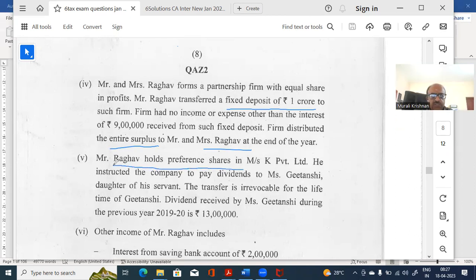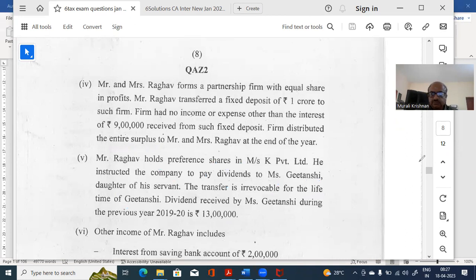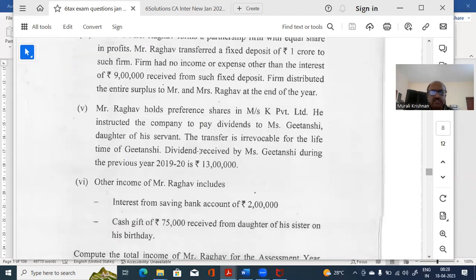Mr. Raghav holds preference shares in K Limited. He instructed to pay dividend to Gitanshi, daughter of his servant. The transfer is irrevocable for life, and the dividend received by Gitanshi is 13 lakhs. Now, without transfer of the shares, he is only transferring the income, which is not allowed. Okay. That's why I'm saying sections are what is important. If you know the provisions correctly, only then will you be able to do it. Okay. Other than that, what is there?